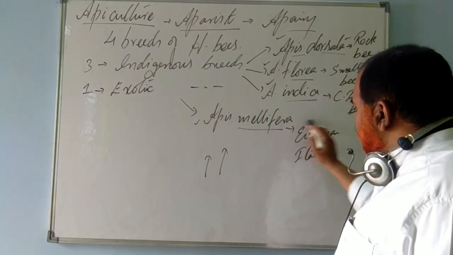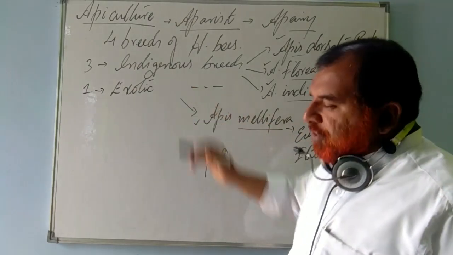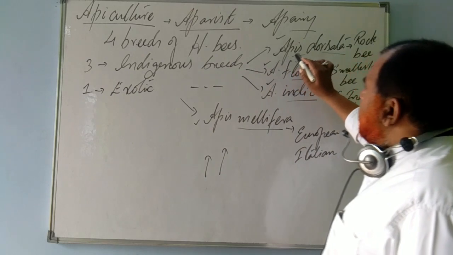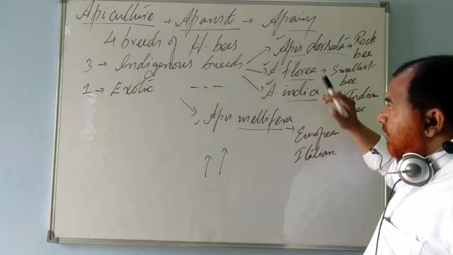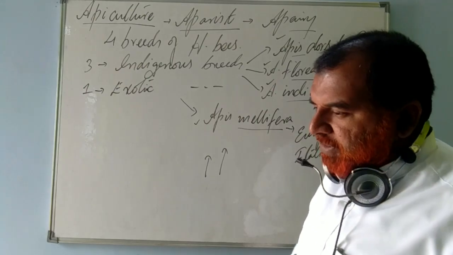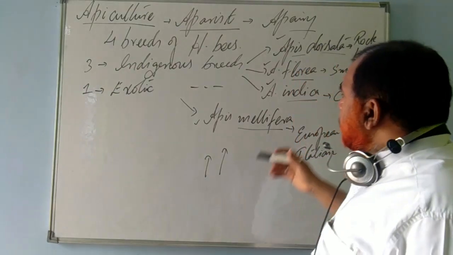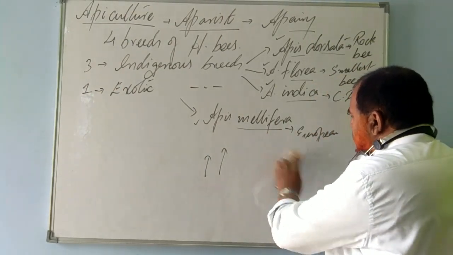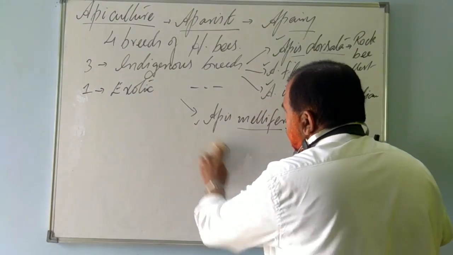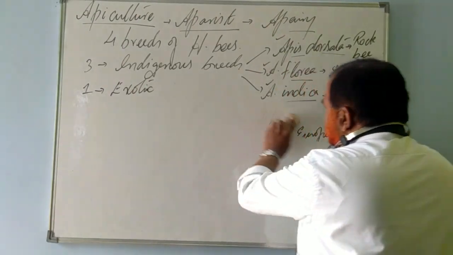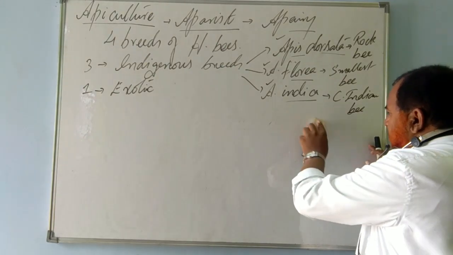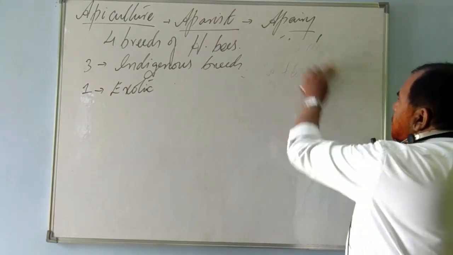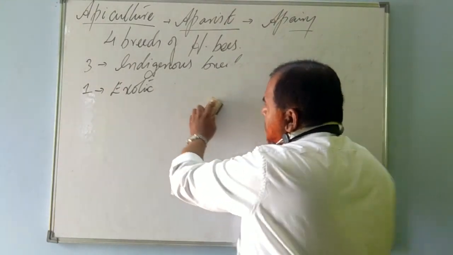Apis mellifera, European or Italian breed, that's why we call it exotic. Our Indian dorsata, a very large bee, also produces very thick, heavy honey. So these four bees are used in the production of honey artificially by the apiarist. After that it is collected, transferred to bottles, marketed, sold and used as food and medicine.